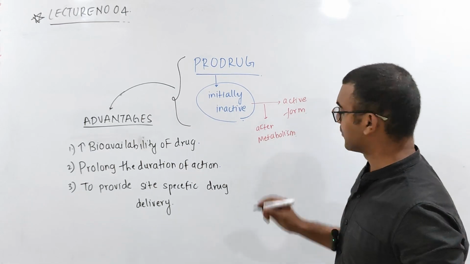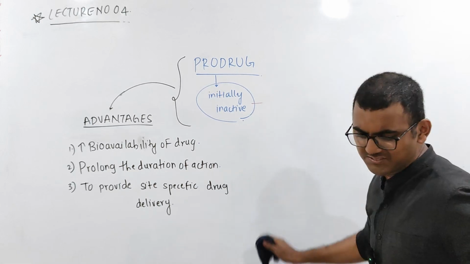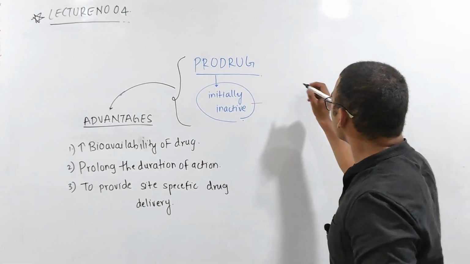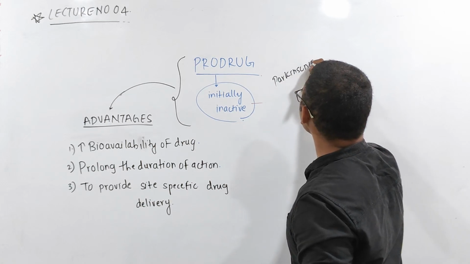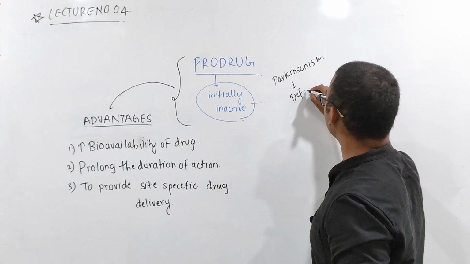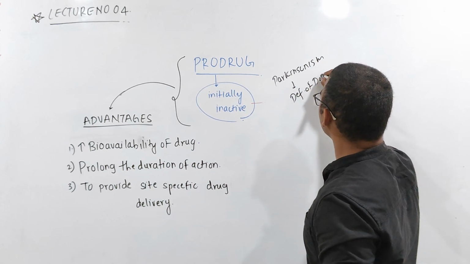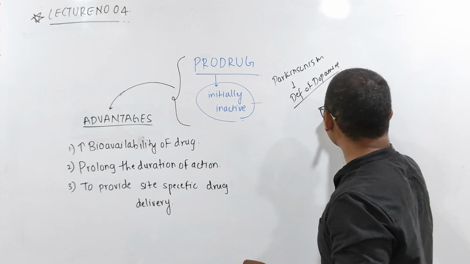So what is going to happen over here? Try to understand. It's very simple. There is a condition which is called Parkinsonism. Parkinsonism is because of deficiency of dopamine. So what we do, we have the blood-brain barrier, right?